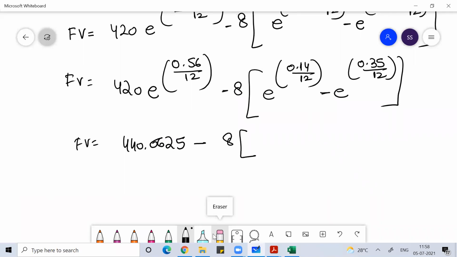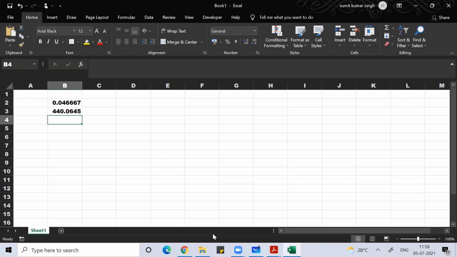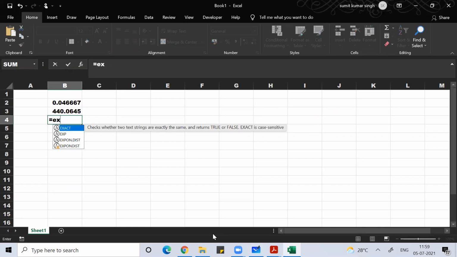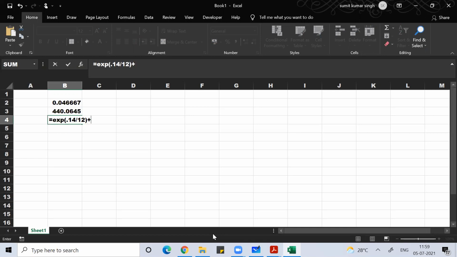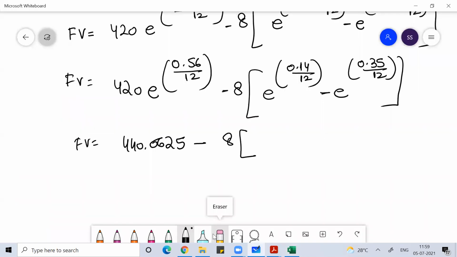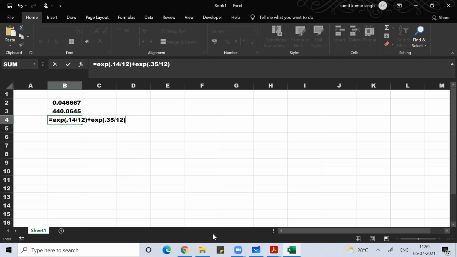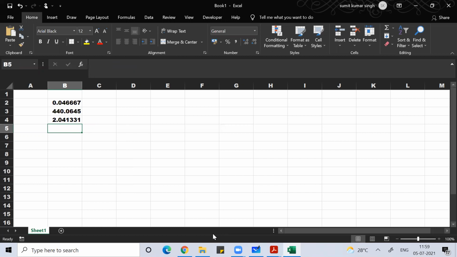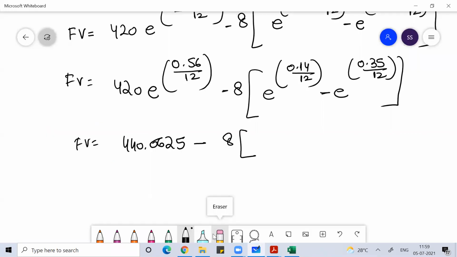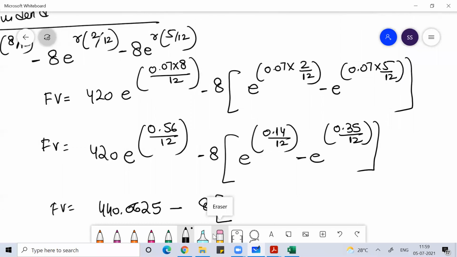So this is e to the power 0.14 divided by 12, plus e to the power 0.35 by 12. That is 2.041331. Is there a minus sign? No, no, minus one is plus.